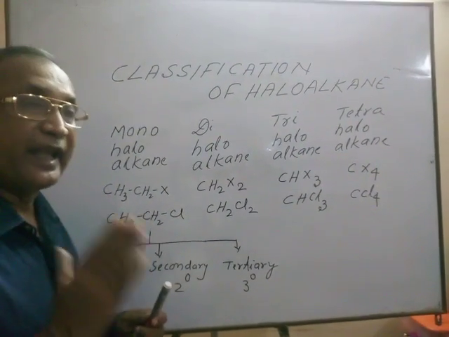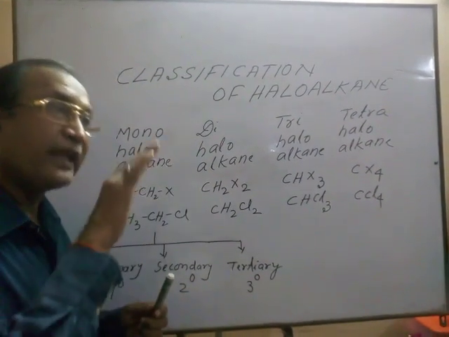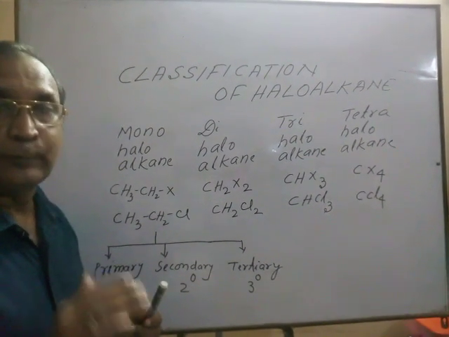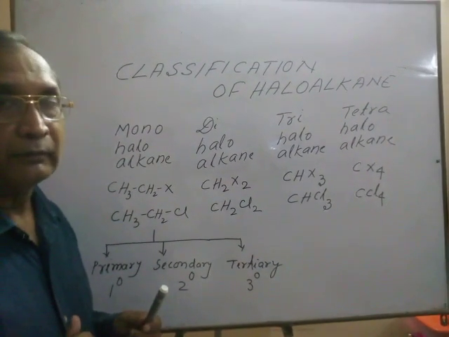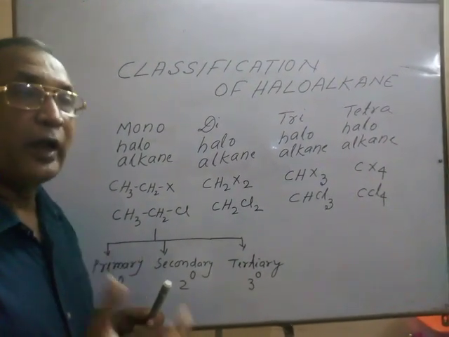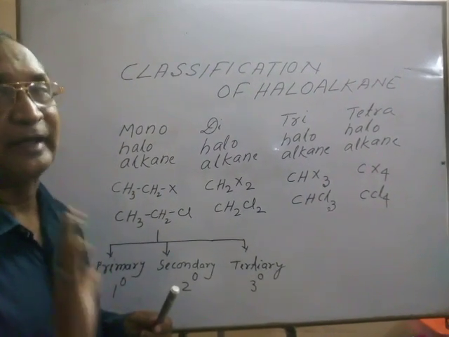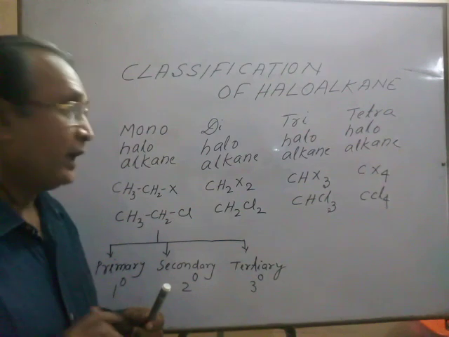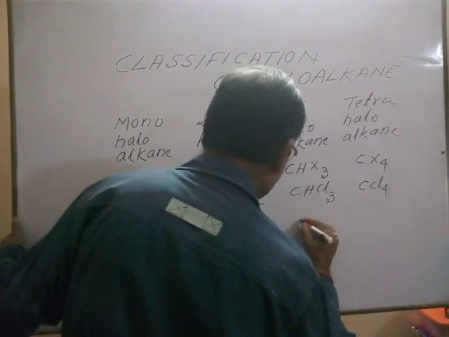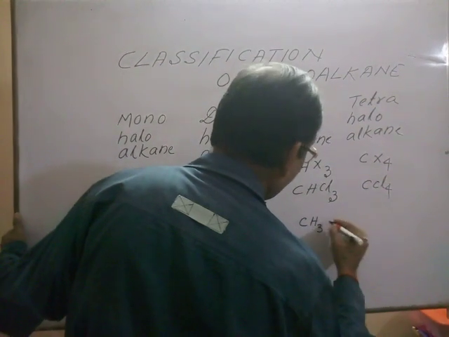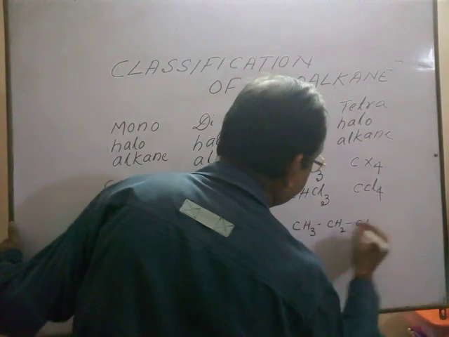If we consider a carbon where halogen joins, and that carbon joins with one other carbon, that is our primary carbon. As for example, CH3CH2Cl.